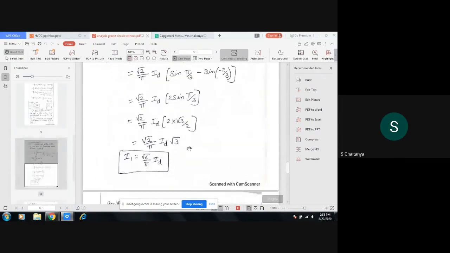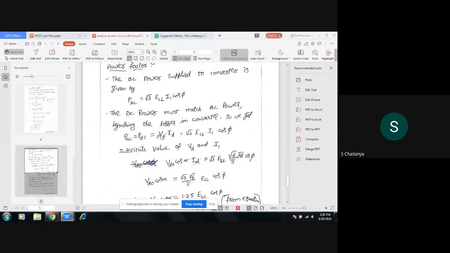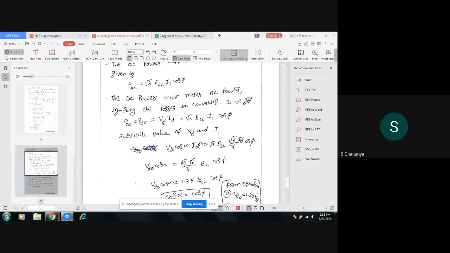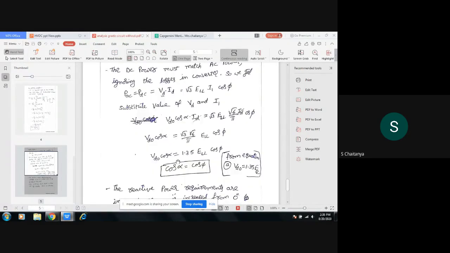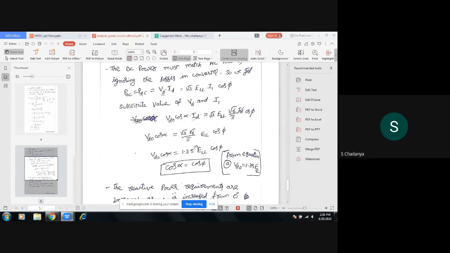Substitute those values in the above equation. So Vd0 cos alpha into Id is equal to root 3 L of I1 value. Substitute the I1 value, root 6 by pi into Id cos phi. Both sides cancel the Id value, and Vd0 cos alpha is equal to root 3 into root 6 by pi L of cos phi.